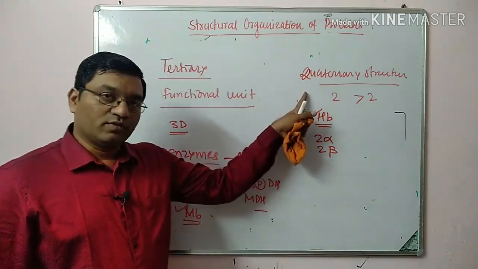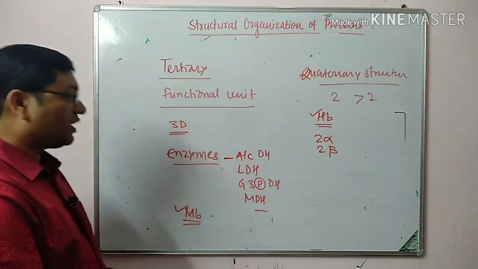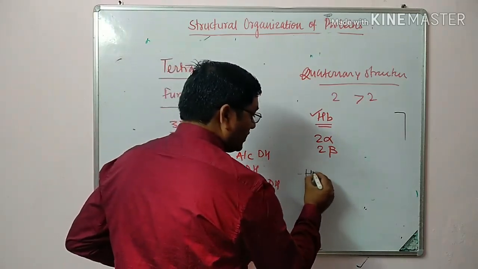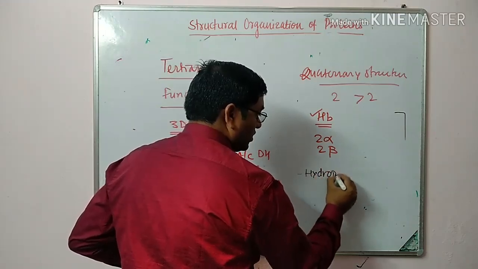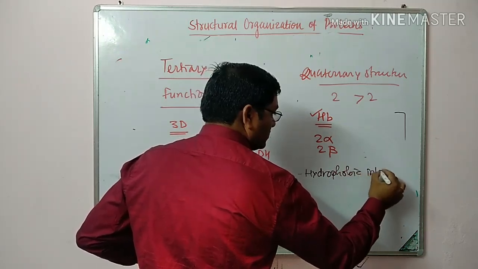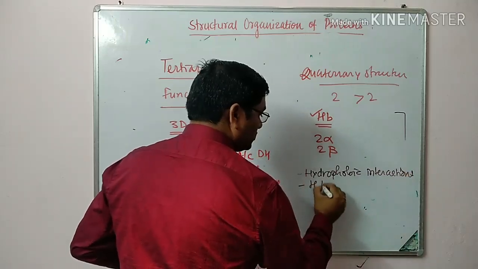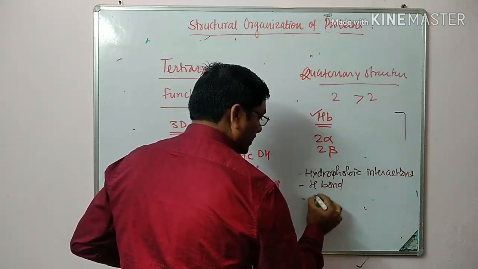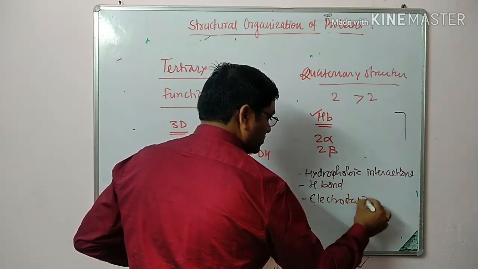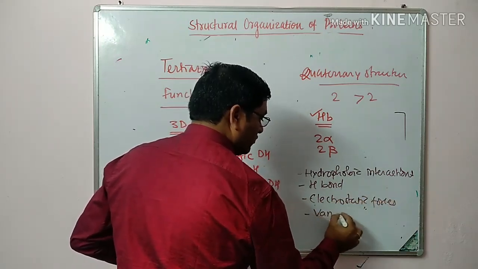These tertiary and quaternary structures of protein are stabilized by hydrophobic interactions, then hydrogen bonds, electrostatic forces and van der Waals forces.